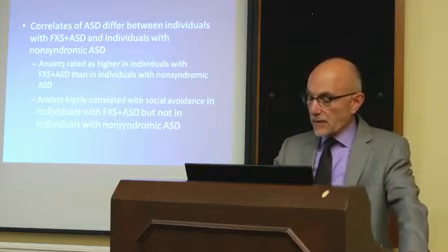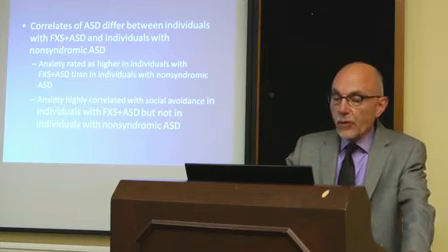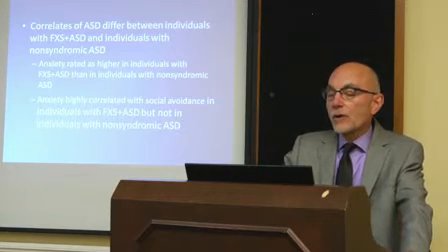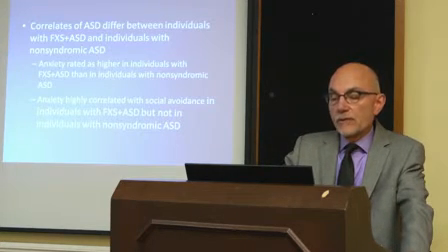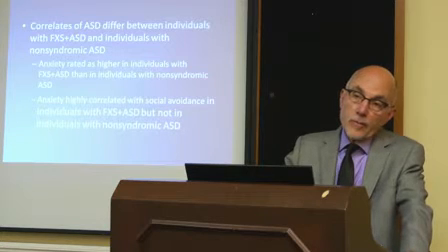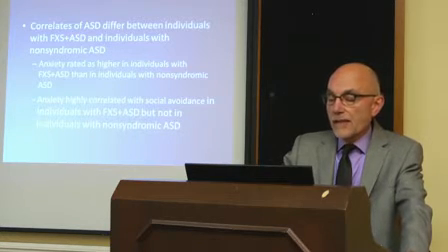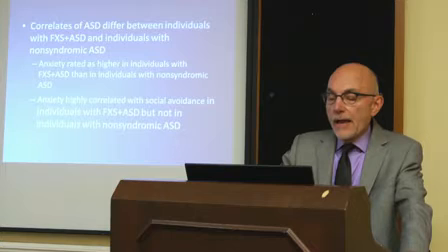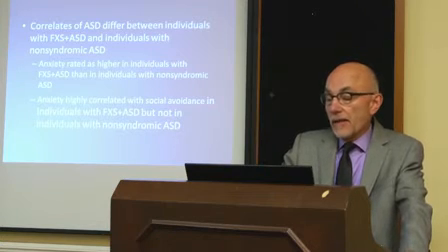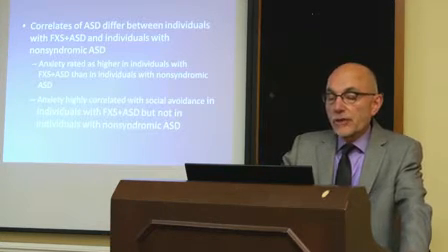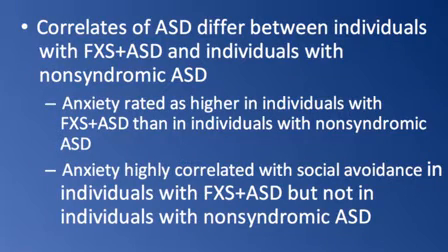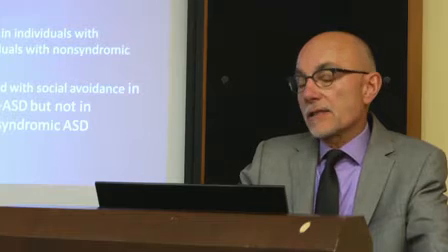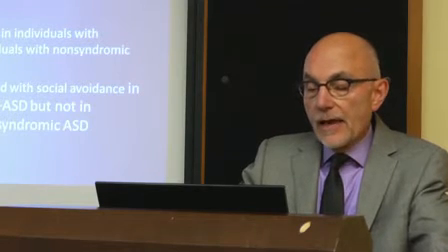In another study that was led by Dr. Angela Thurman in our lab, we looked at the correlates of autism in these two groups of individuals, people with Fragile X syndrome and comorbid ASD, and individuals with non-syndromic ASD. And what we found was, I think, some important differences. In particular, anxiety was rated as higher in individuals with Fragile X and comorbid autism than in individuals with non-syndromic autism.